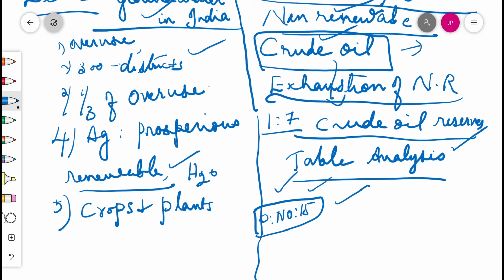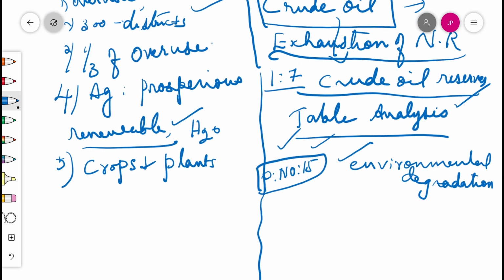Page number 16. The consequences of environmental degradation. Environmental degradation is not only for state level or national level, it's for the whole world. This issue is no longer region or nation specific. Our future is linked together. Sustainability of development is a comparatively new area of knowledge in which scientists, economists, philosophers, and other social scientists are working together. In general, the question of development or progress is perennial. At all times, as a member of society and as individuals, we need to ask where we want to go, what we wish to become, and what our goals are.